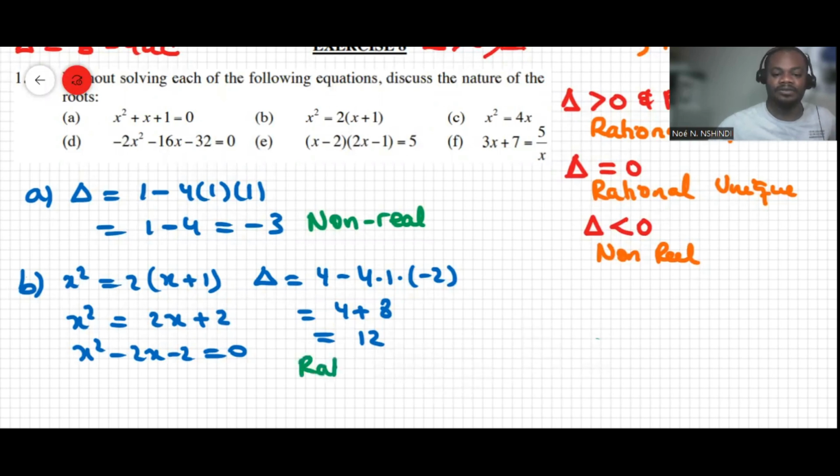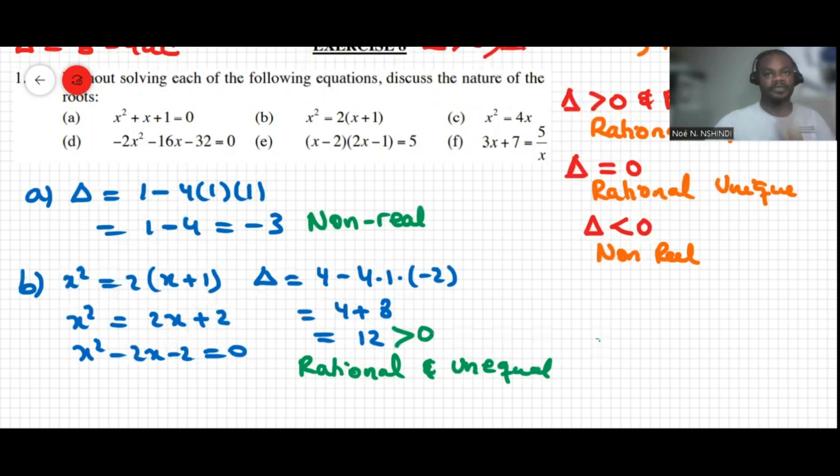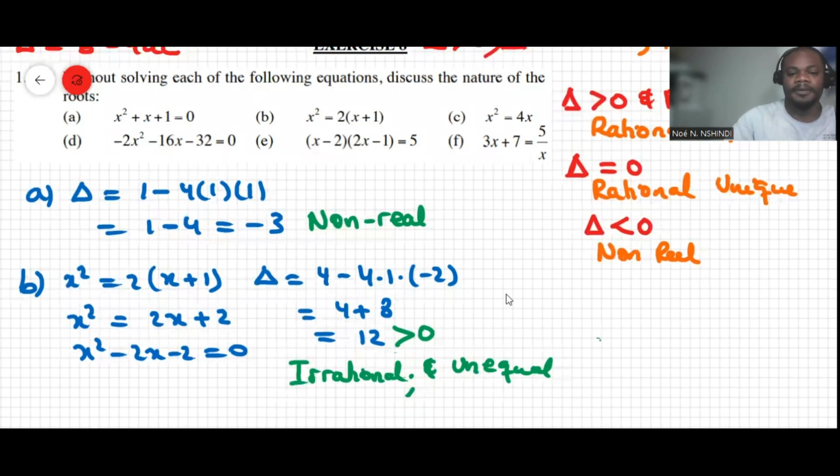They are rational and unequal. Because 12 here is positive, and it's not a perfect square, there are two roots here. It will generate two unequal roots, and I'm saying rational. Sorry, I meant to say irrational. Two unequal, irrational roots here.